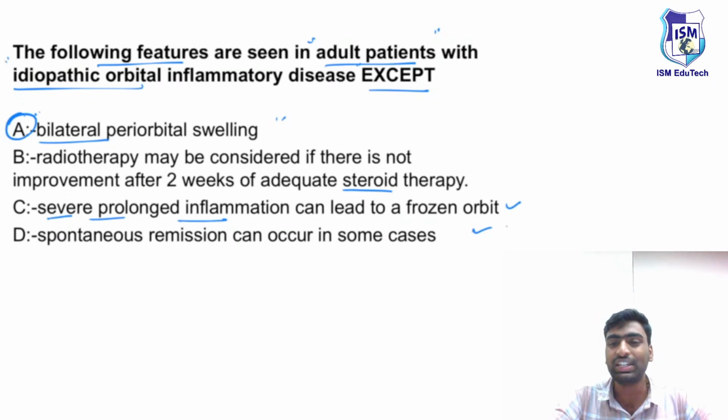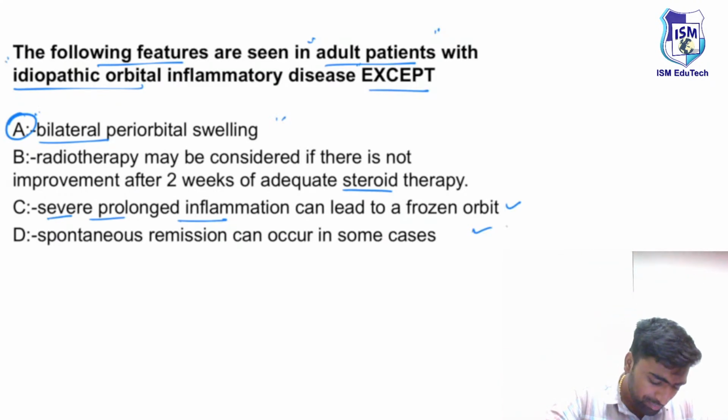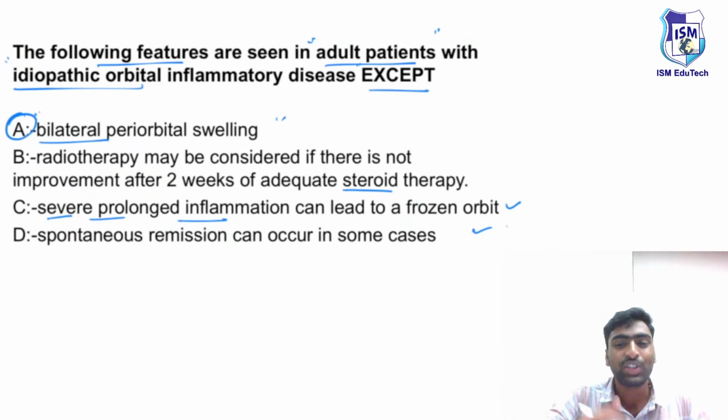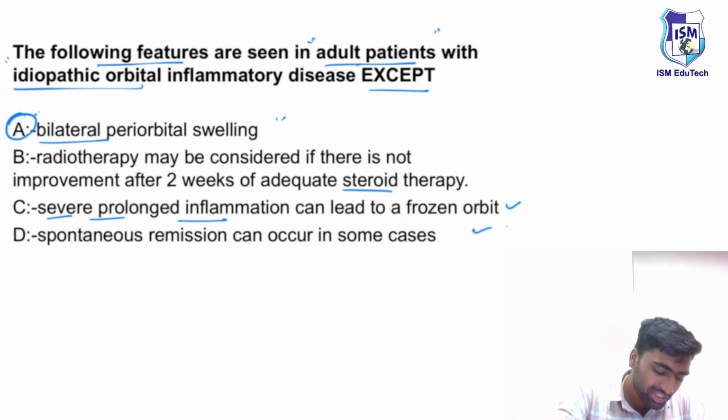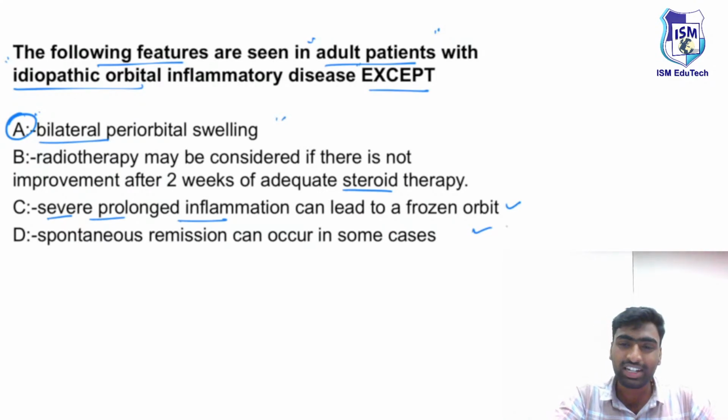Most commonly it is unilateral. It is not a bilateral periorbital swelling. It's mostly a unilateral orbital swelling. So idiopathic orbital inflammatory disease is a unilateral swelling. Just remember. With this understanding, we'll move on to the next one.